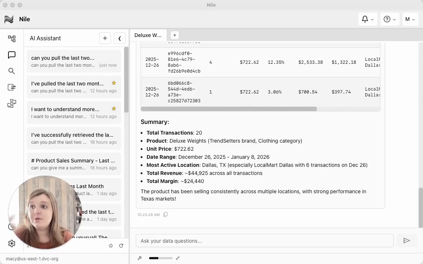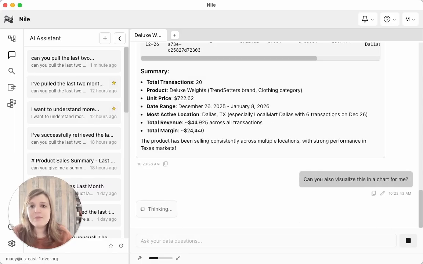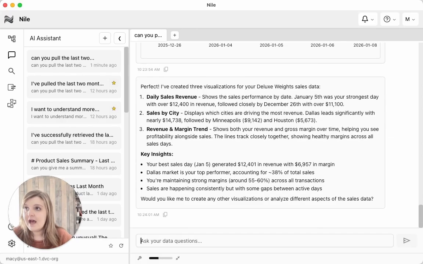It tells you a little bit about the average and the total of sales, as well as where it's performing the best. So this is interesting, but I actually want to see this in a chart format, maybe to send off to leadership. So I'm going to ask Nile, can you also visualize this in a chart for me? We're going to give it a second here as it thinks and spits out a chart for us. And there we go. We have a beautiful chart here, Deluxe Weights revenue and margin trend, as well as a summary of everything that it pulled.